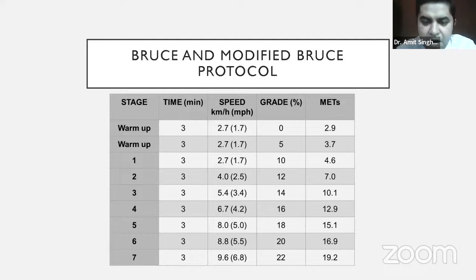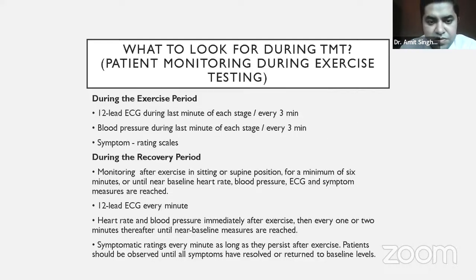So the third stage is 10 METs, the second stage is 7 METs, and the first stage is 4.6 METs. These three things we have to remember. Why we have to remember: the first stage is 4.6 METs. Someone who is not able to perform any activity above stage 1, or above 5 METs, is someone who is actually really sick. That is why it is important to remember that.